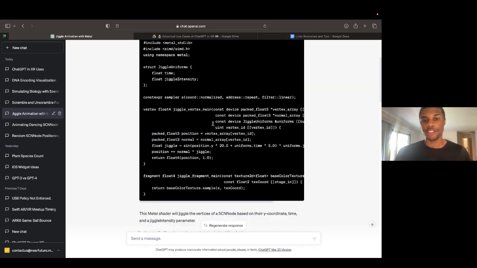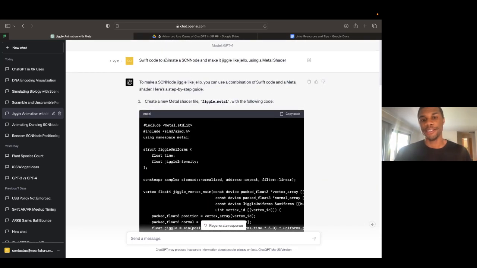But otherwise, yeah, take these really abstract ideas, these things like jiggling like Jello. This is something that as a human, our human brain definitely knows what jiggle like Jello means. But I think this is what you should be testing ChatGPT for. It's not, hey, what's 1 + 1, or hey, can you make some code that makes a 3D box that's really big? No, we want ChatGPT to do the natural, weird things that we just can't describe how it works.